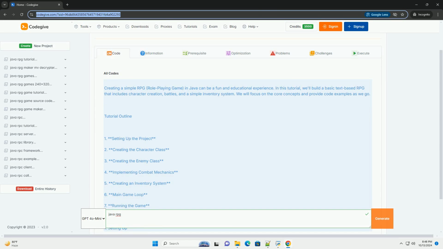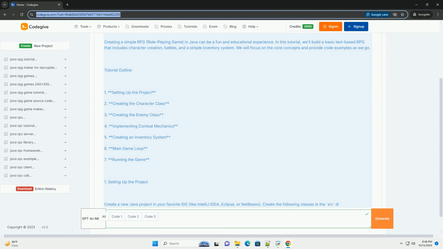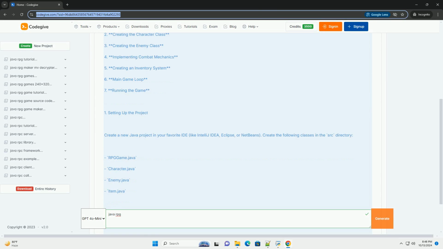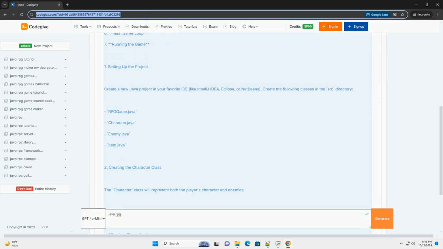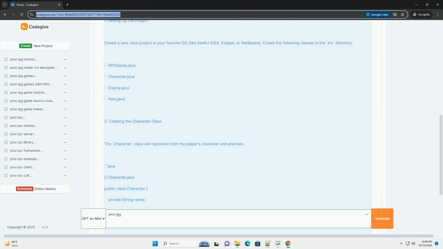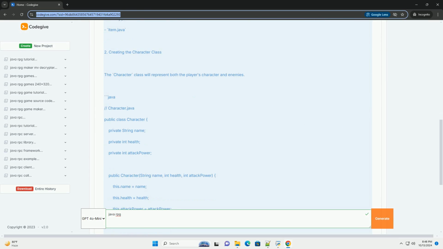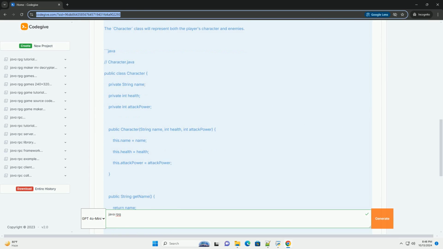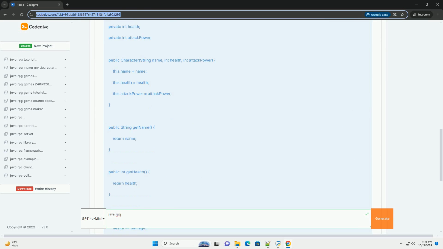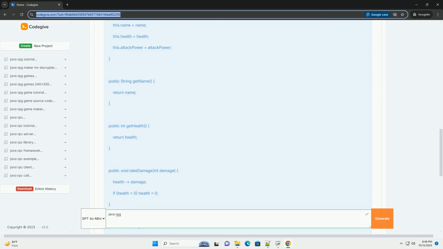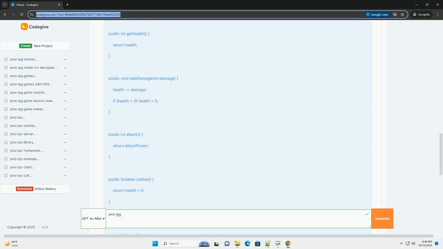Creating a simple RPG, role-playing game, in Java can be a fun and educational experience. In this tutorial, we'll build a basic text-based RPG that includes character creation, battles, and a simple inventory system. We will focus on the core concepts and provide code examples as we go.